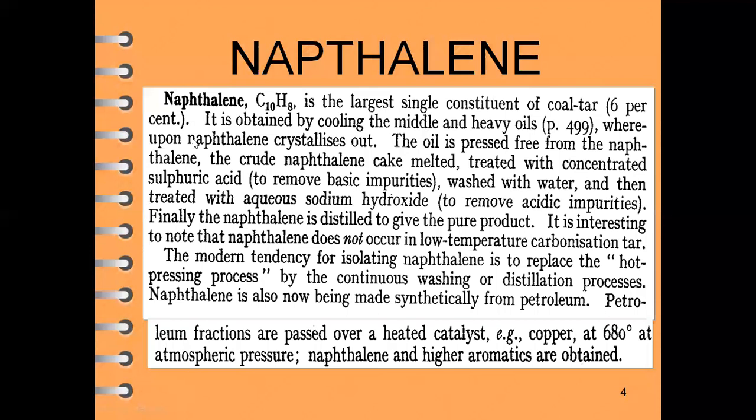Whereupon the naphthalene crystallizes out, the oil is pressed free from the naphthalene, and crude naphthalene is obtained. So that means it is obtained from the distillation of petroleum compounds. These are the sources from which we obtain naphthalene. We can obtain naphthalene from petroleum products or the fractions of petroleum products.